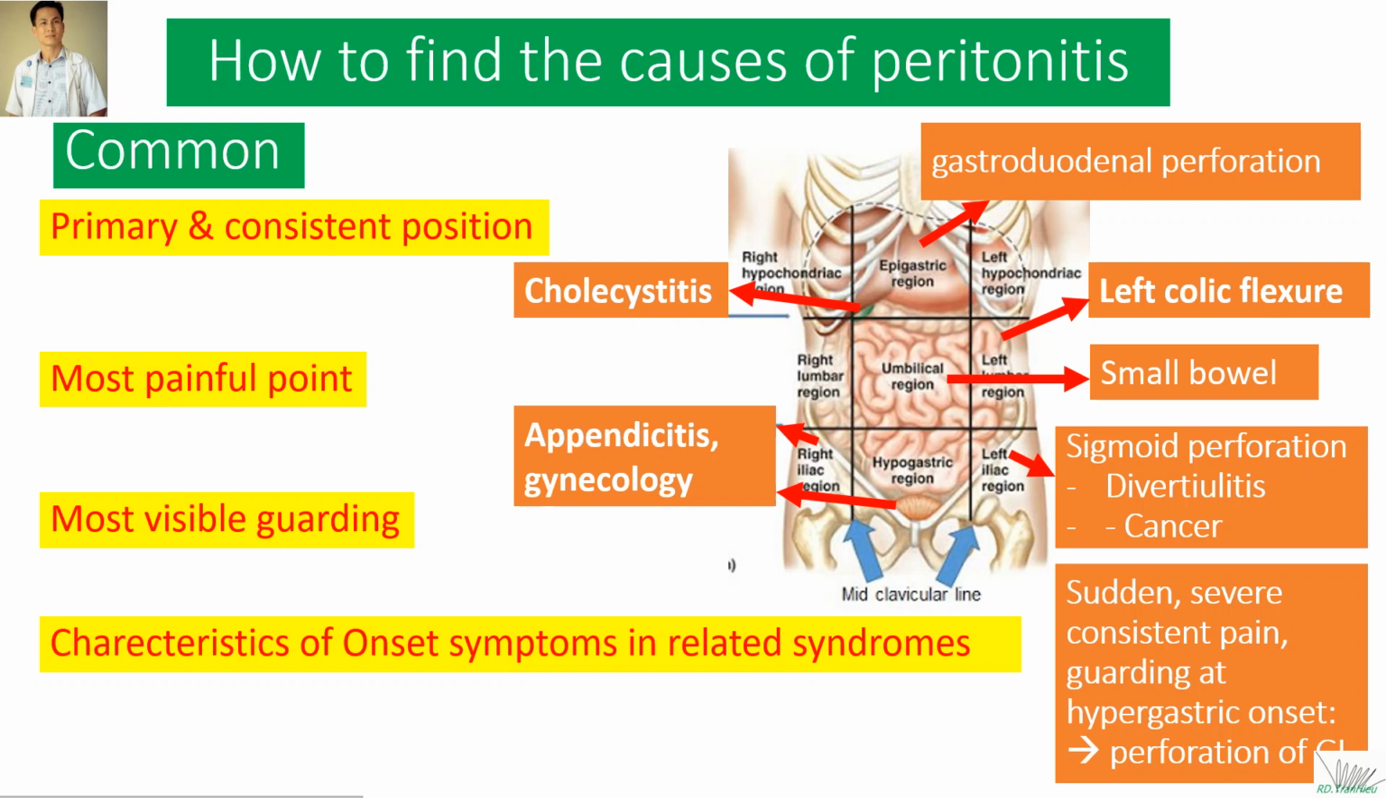Next, we can rely on the characteristics of the onset of symptoms in related syndromes. For instance, a sudden severe constant pain and warding at the hypogastric region indicates perforation of the gastrointestinal tract, the duodenum or the stomach. And we can rely on paracentesis or investigation to find out more.